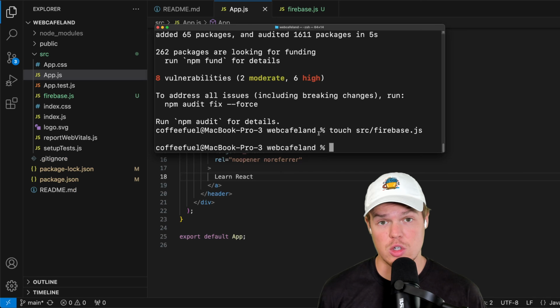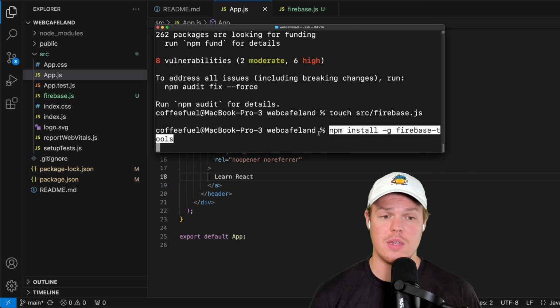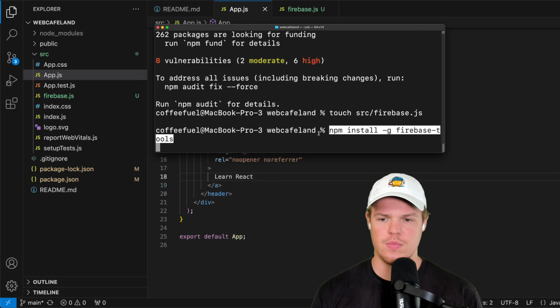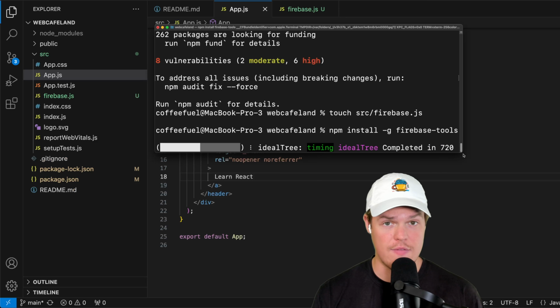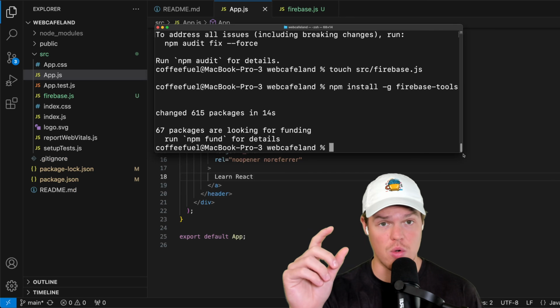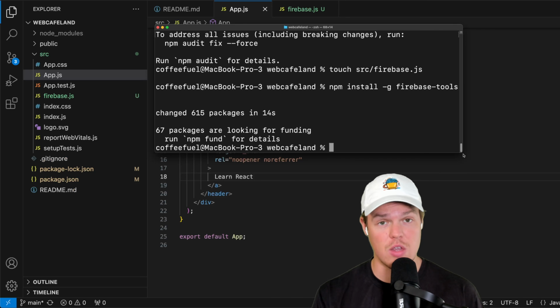Now that we have the file structured and we've created a project here, let's go ahead and initialize tools. To do so, we're going to do npm install -g firebase-tools. These are what's going to give us the ability to do hosting, functions, and Firestore. Hit enter. As I referenced earlier, if you run into issues, use that ChatGPT chat and straight up just copy and paste the entire error message from the terminal, and it will take you in the right direction.